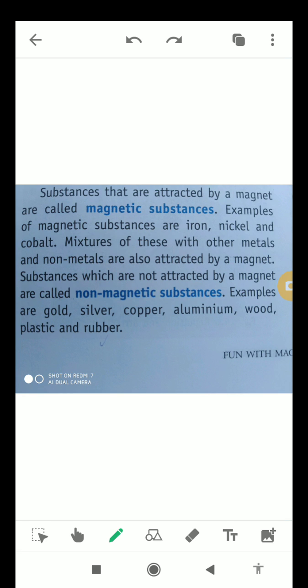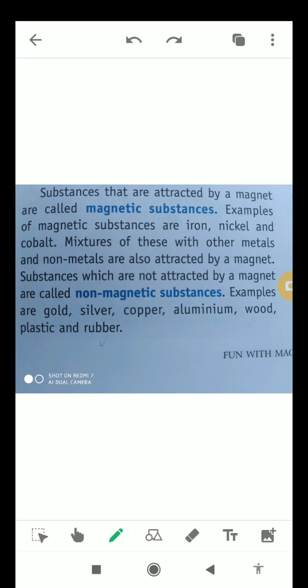Substances which are attracted by a magnet are called magnetic substances. For example, iron, nickel, and cobalt. Mixtures of these with other metals and non-metals are also attracted by a magnet. So these are magnetic substances.